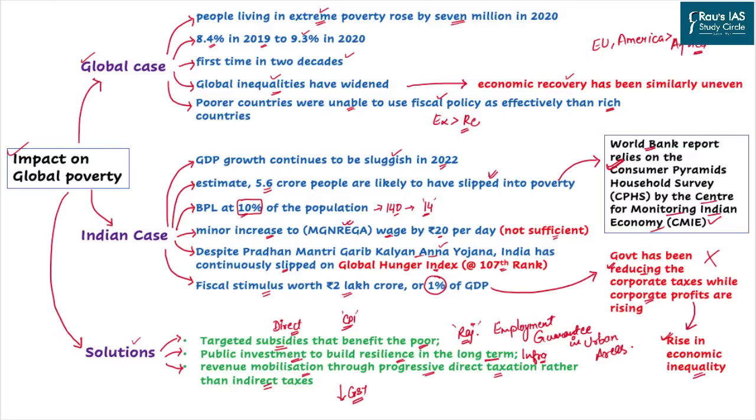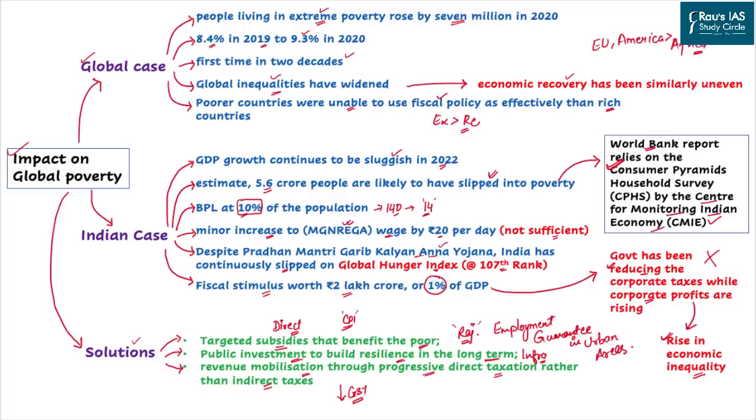Inequality, as you must be aware, is the measure that shows how much people in a particular economy differ with respect to their income. So, wider inequality means rich people are becoming richer and the poor are becoming poorer.